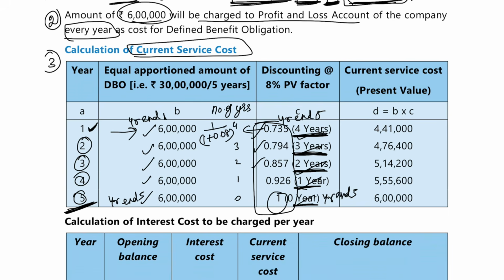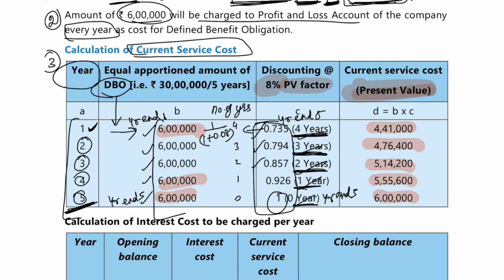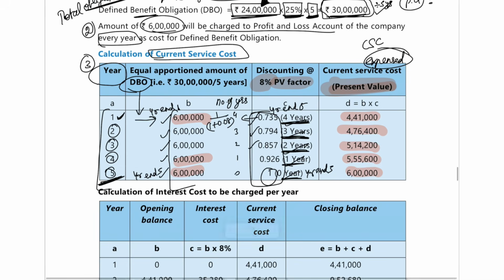So like that, first write down your year, then write down per annum how much defined benefit obligation is going to accrue. So it is 6 lakh, 6 lakh, 6 lakh, and then find out your PV. What is your present value? Use that present value factor and find out your present value. So each year this much amount is going to get expensed off as your current service cost. So this was your calculation of current service cost.